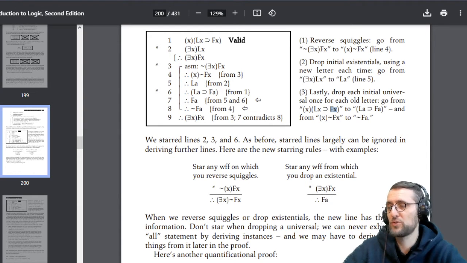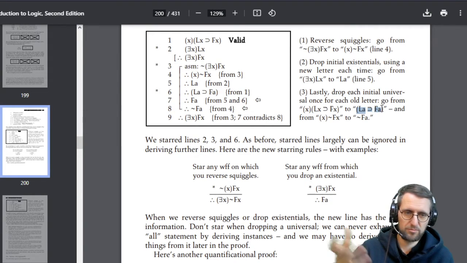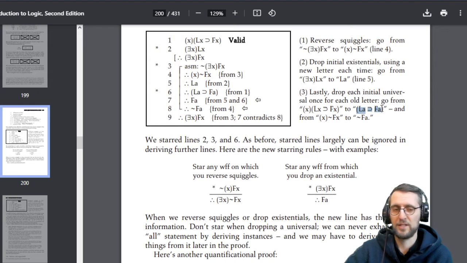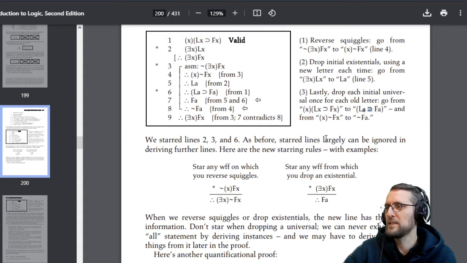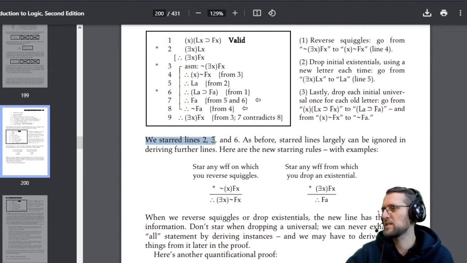And we are allowed to drop this universal by just saying, well, look here, we have a logician a, and this logician, because he is a logician, is funny. This little U shape here means if, then, right? And of course, also from all x are not Fx, we can say that if we have an a, he must be not F.